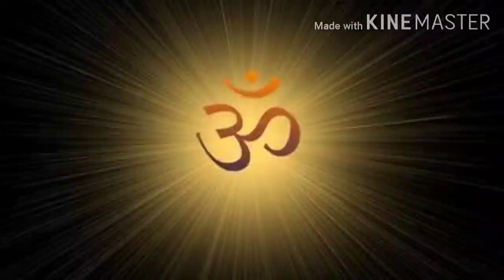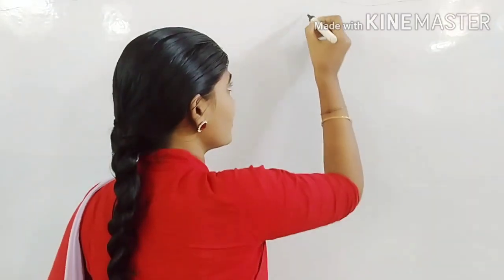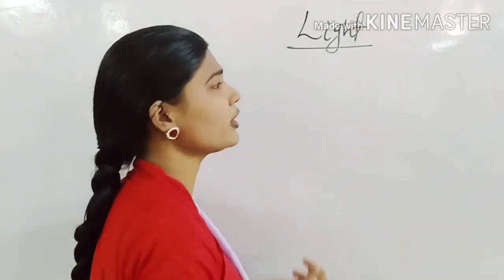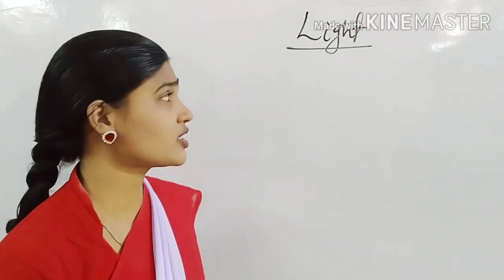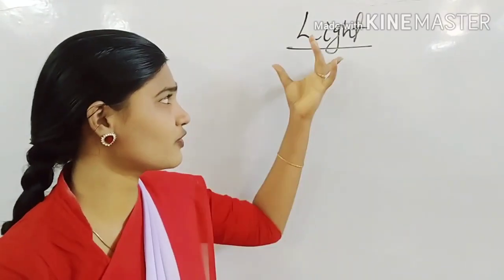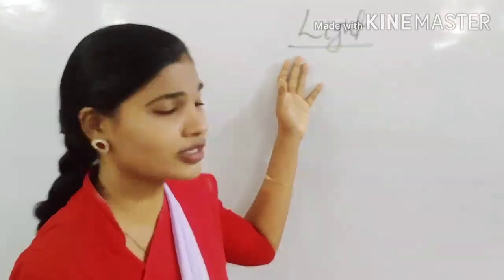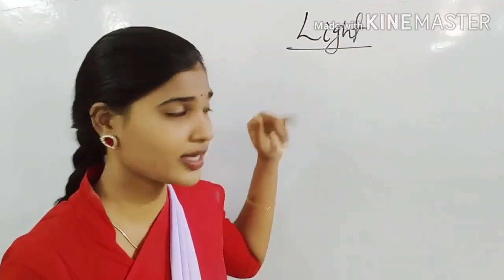Shanti. So, in the previous class, we discussed the topic of light. Before going to the topic, I am just asking you some questions. My first question is, what is light? It is a natural agent that stimulates our sight and makes things visible. This is known as light. Yes or no? Yes. Acha.